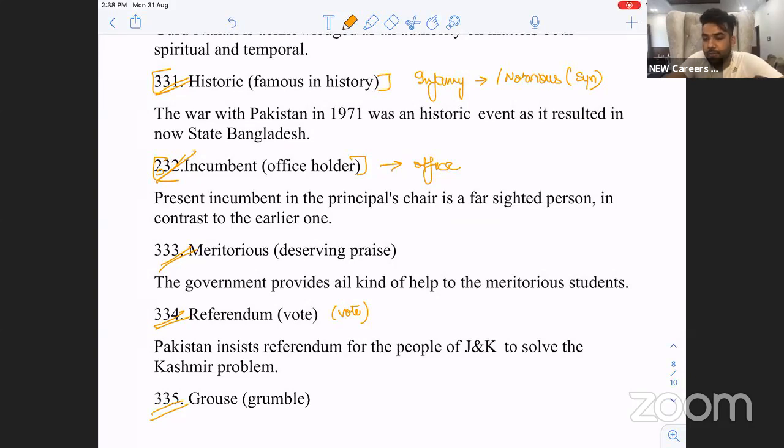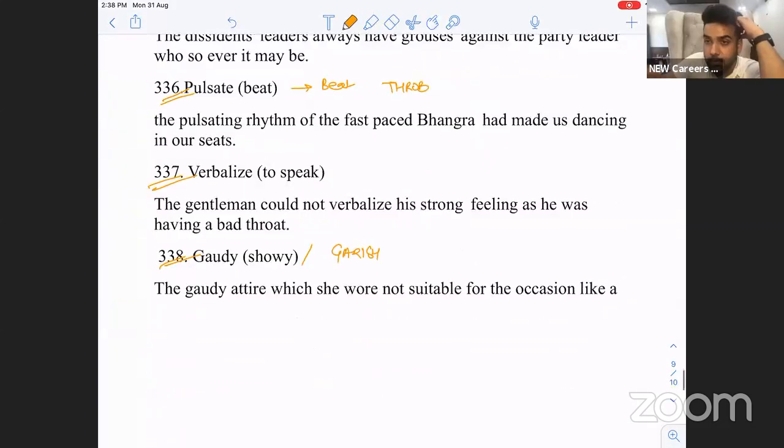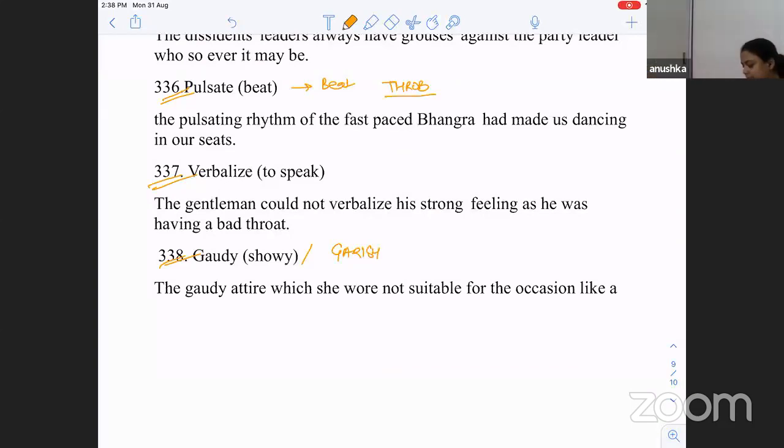Next. Referendum is vote. Grumble. What do you call making sounds in your mouth continuously? Grumble. Rabble. Pulsating, beating. What's another word for beating? Throbbing. Verbalize is to speak. Can you verbalize your ideas? He's not able to verbalize his ideas, speak his ideas.